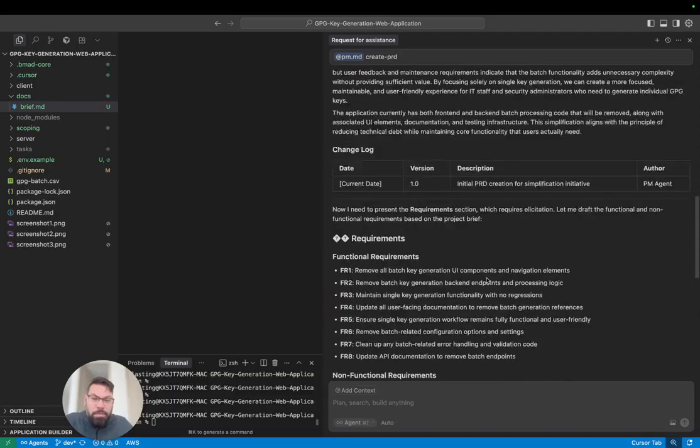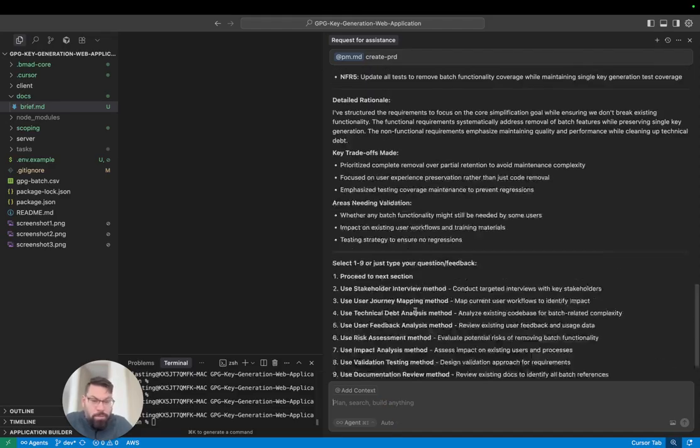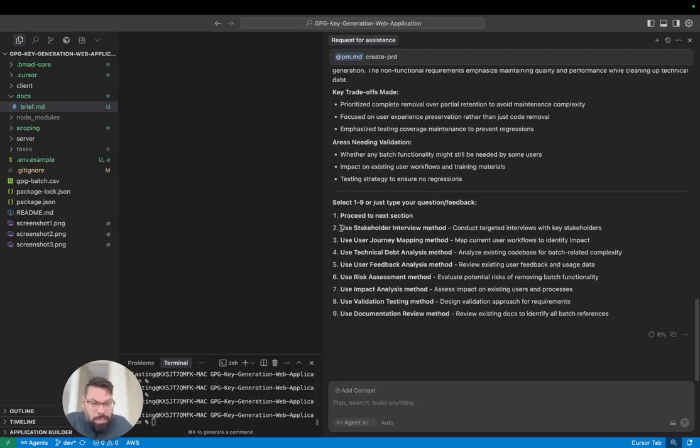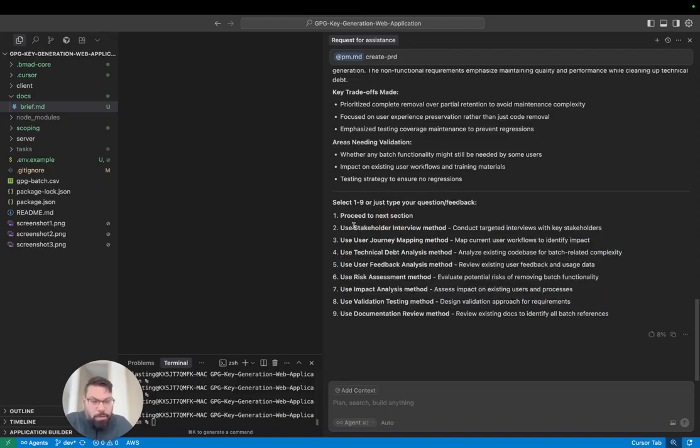Now we can say if some of this is incorrect. We can type in this box what's wrong with it, or if not, as you can see down here, it's going to go over various sections in the future. It's going to go over stakeholders, journey mapping, technical debt analysis, user feedback, risk assessment, and impact. These are all steps that it's going to go through.